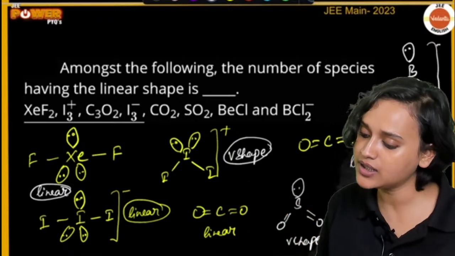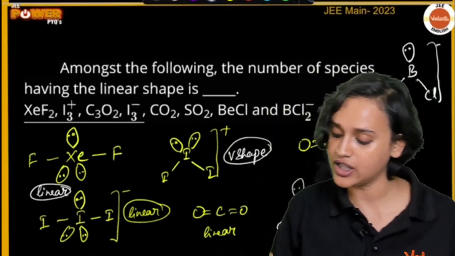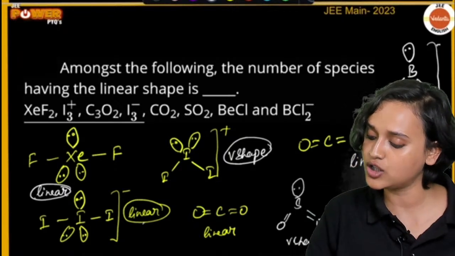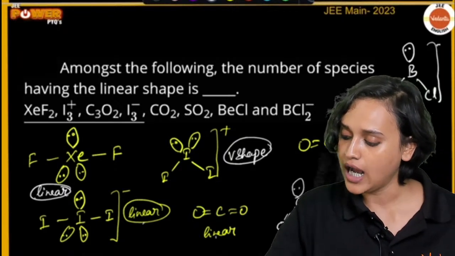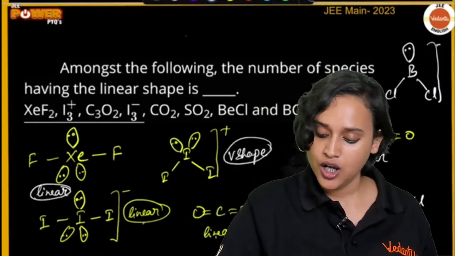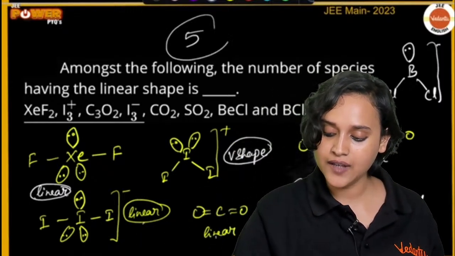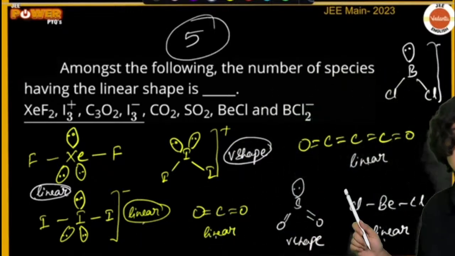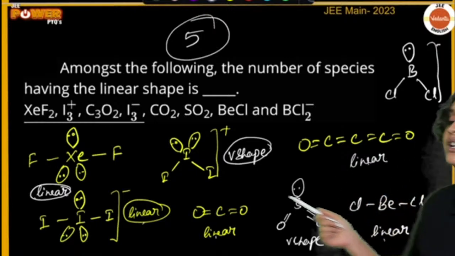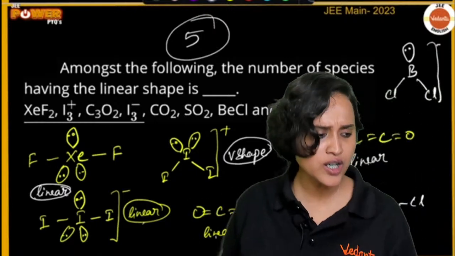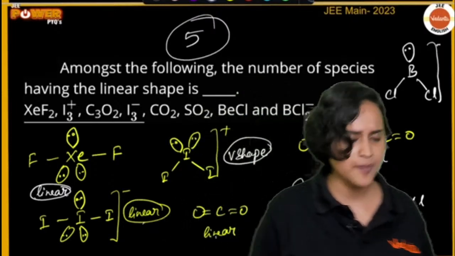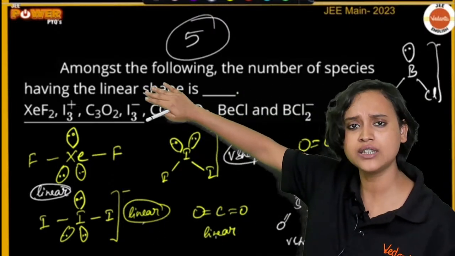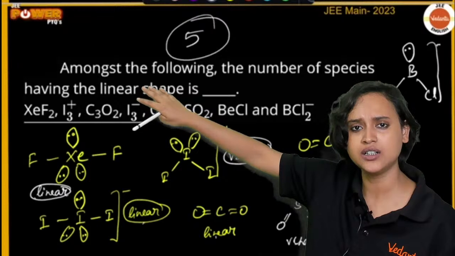Amongst the following species, how many of them have linear shape? 1, 2, 3, 4 and 5. There are five species here which have linear structures. Of course lone pair affects the structures. Absolutely. That is why we do not look at the lone pair.